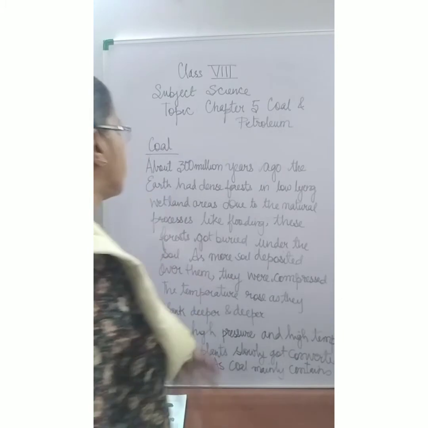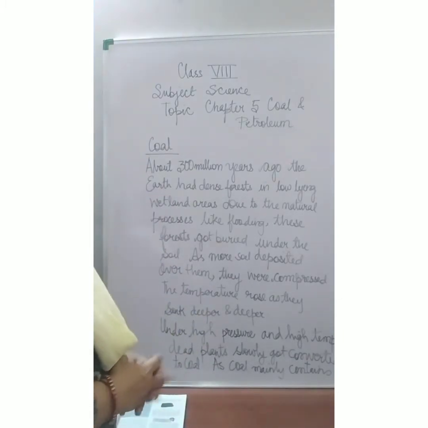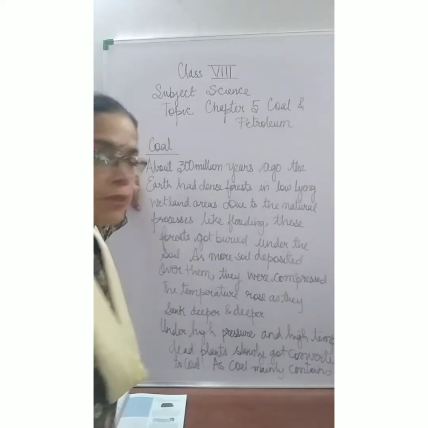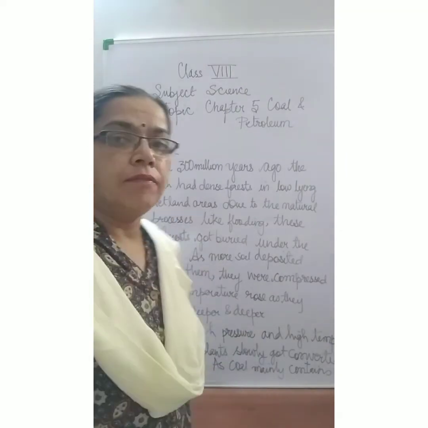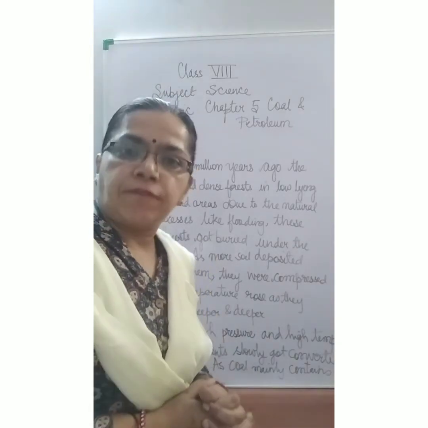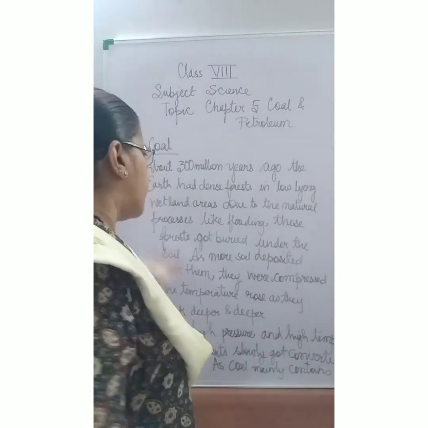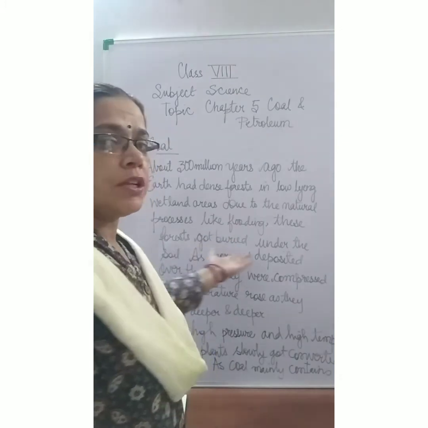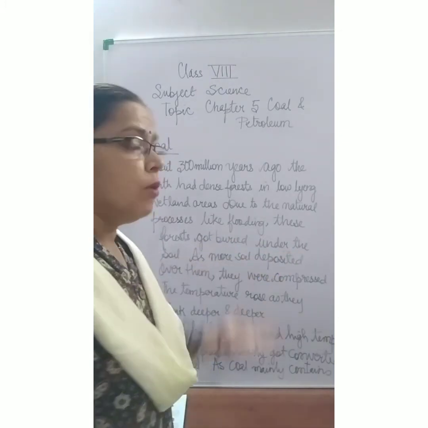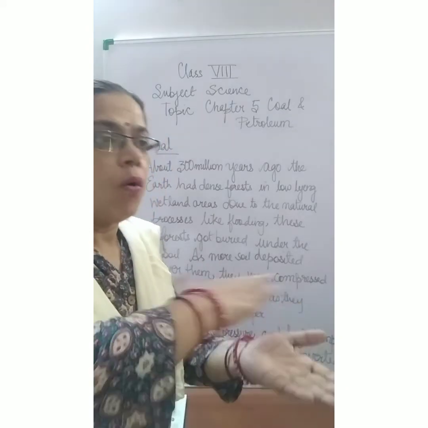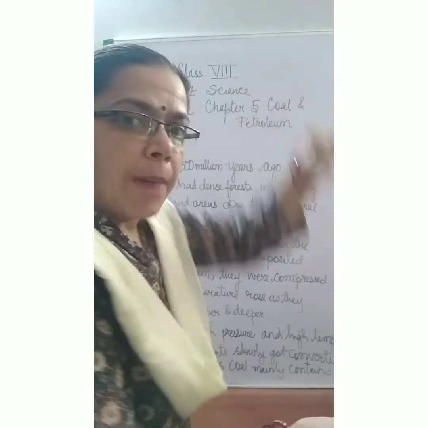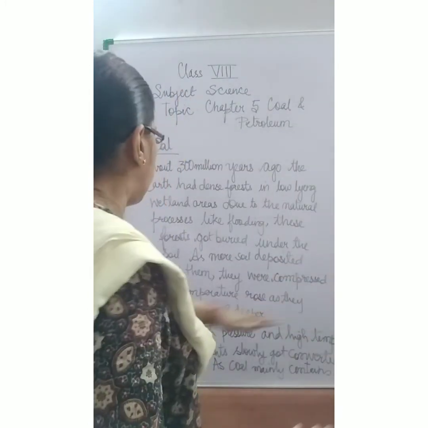Today we will learn something about the story of coal. About 300 million years ago, the earth had dense forest in low-lying wetland areas. Due to certain natural processes like flooding, बाढ़ आने की वजह से, these forests got buried under the soil. As more soil deposited over these dense forests, this led to their compression.